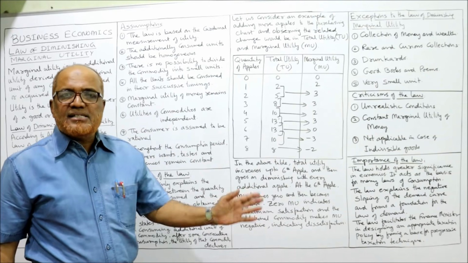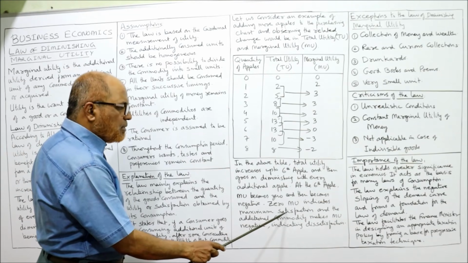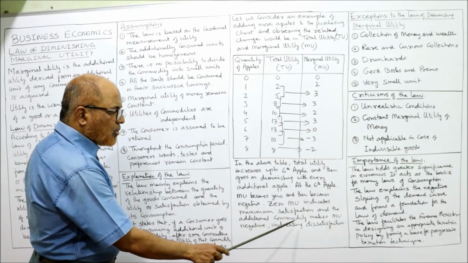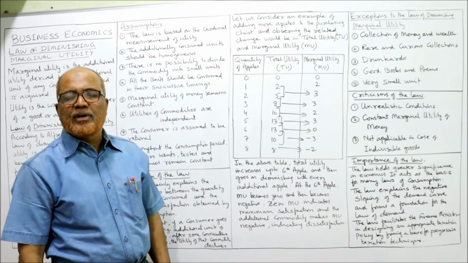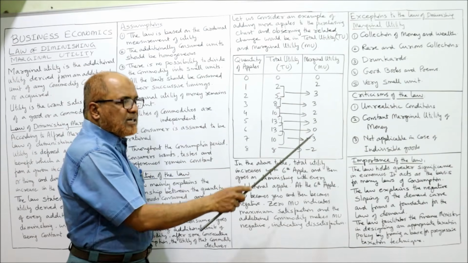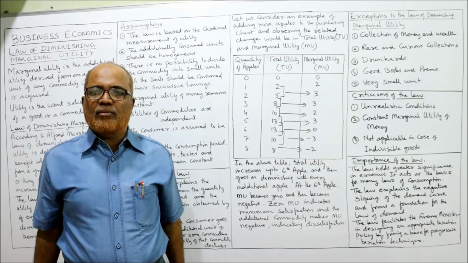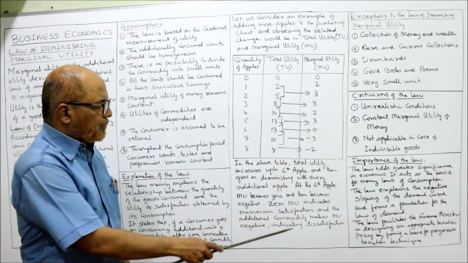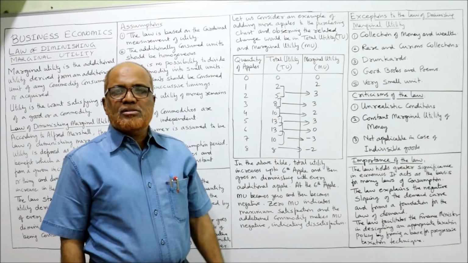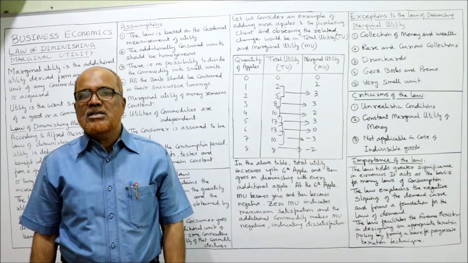Now, 0 marginal utility indicates maximum satisfaction and the additional commodity makes marginal utility negative, indicating dissatisfaction. When marginal utility becomes negative, it means that the person is dissatisfied now. He doesn't want that commodity. He is fed up with the commodity. Now, exceptions. This is the explanation of the law of diminishing marginal utility.